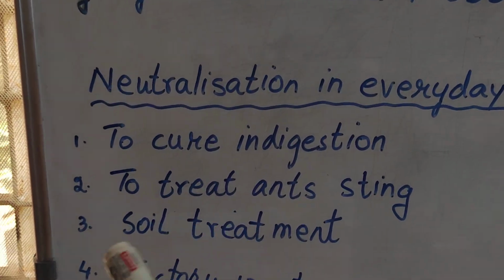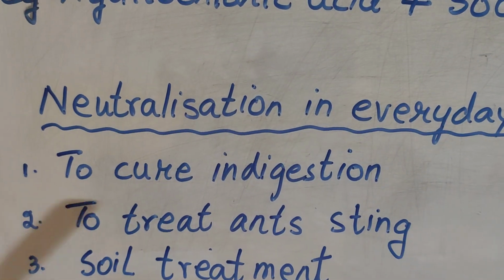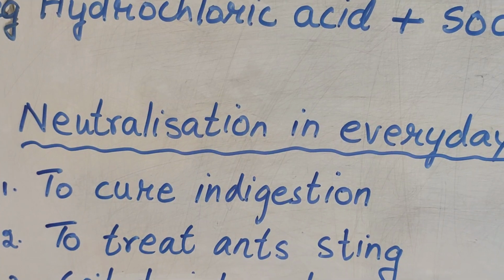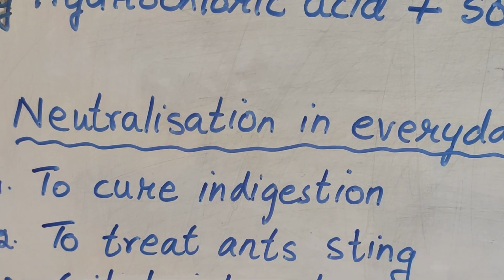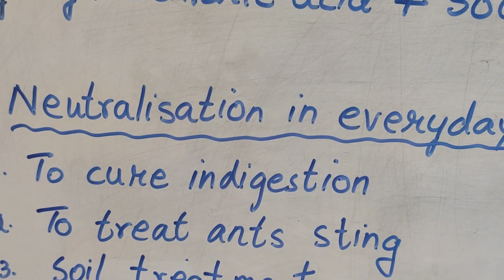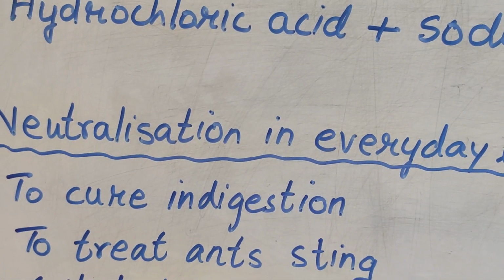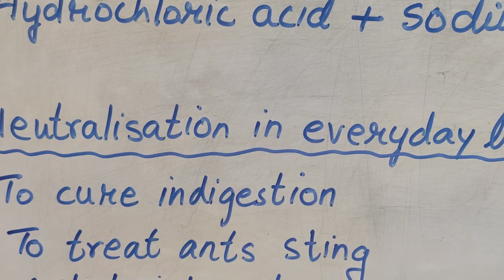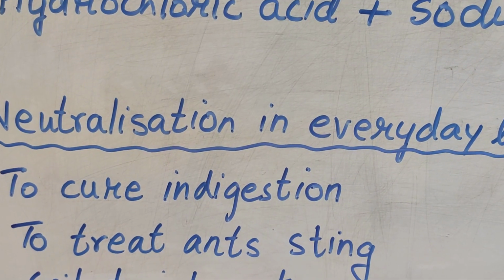Okay? Next, to treat ant sting. Now ant sting, what is ant sting? All of you know what an ant is, isn't it? So sometimes some ants bite you. Ant sting contains formic acid. Okay, so when the ant bites you, the formic acid goes inside your skin and it starts burning.